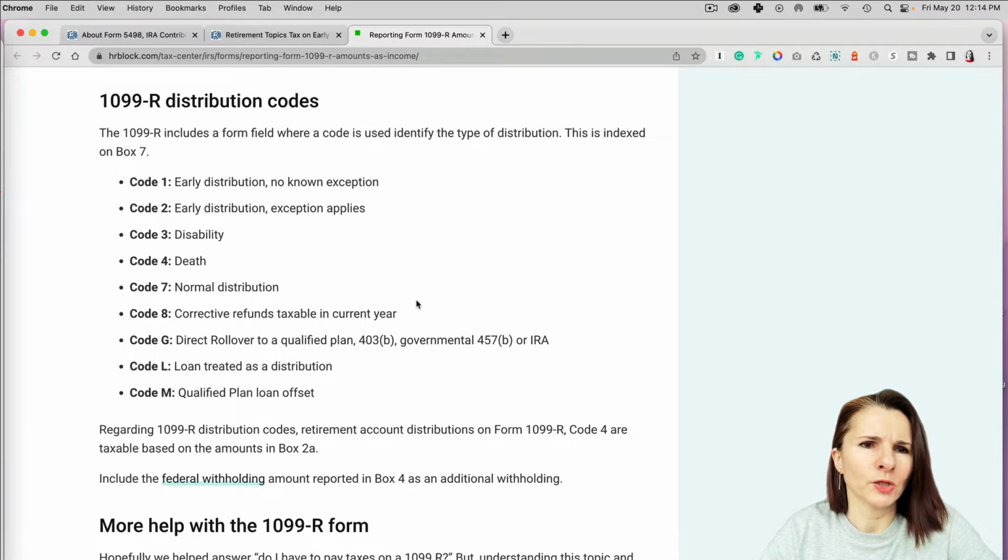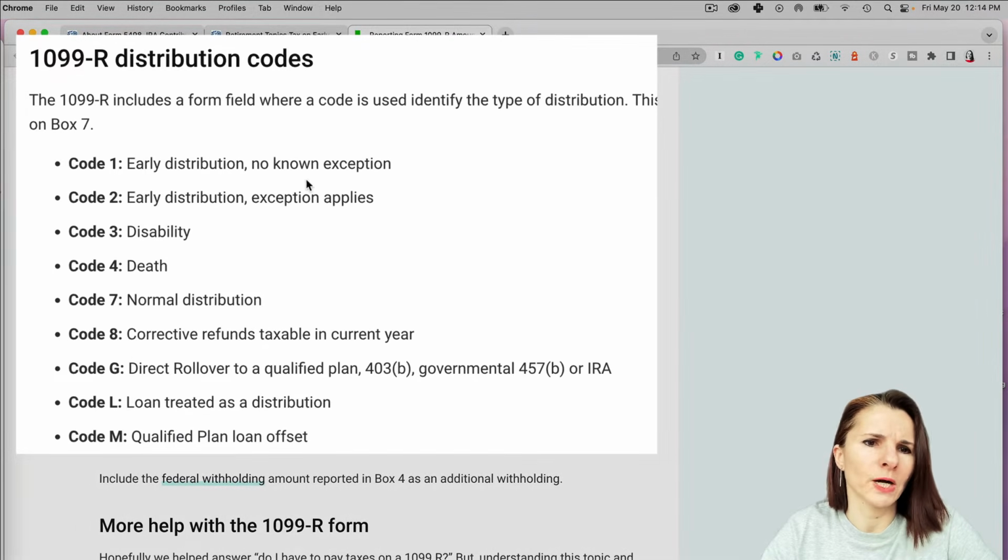But some of the typical ones are code 1, early distribution, no known exception. That means you have taken money from your retirement plan before 59.5, and there was no exception to the 10% penalty that the IRS may calculate for that plan, because you were supposed to take it when you are ready to retire or after 59.5.